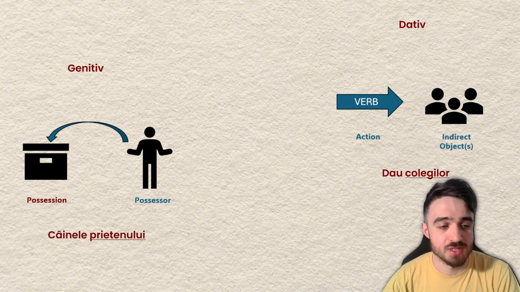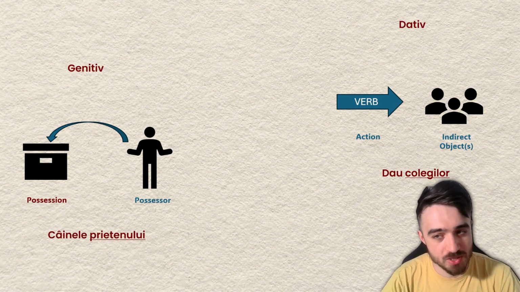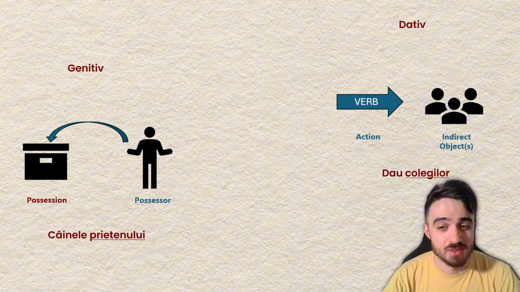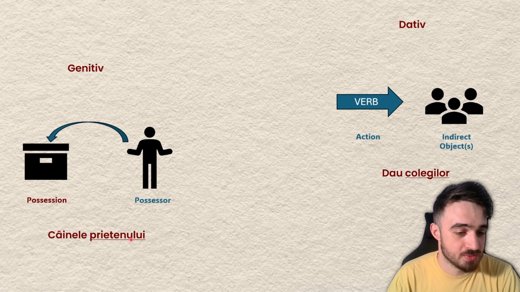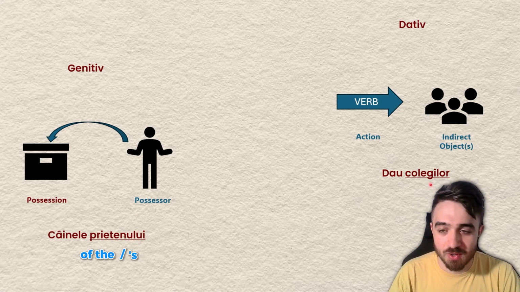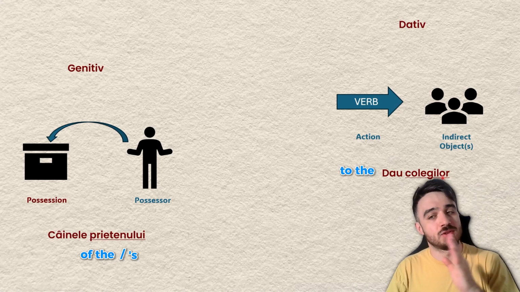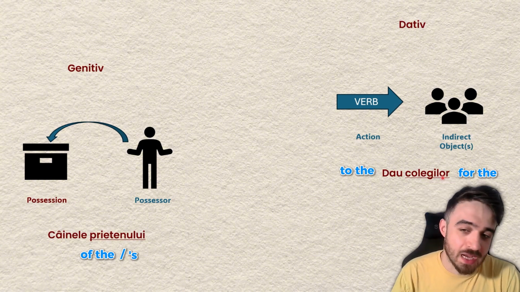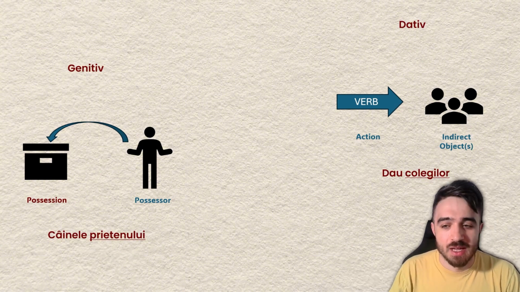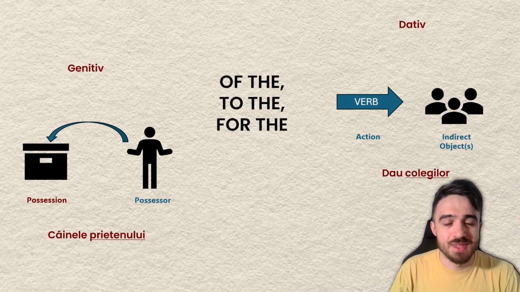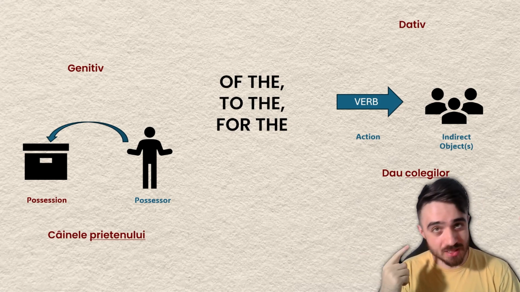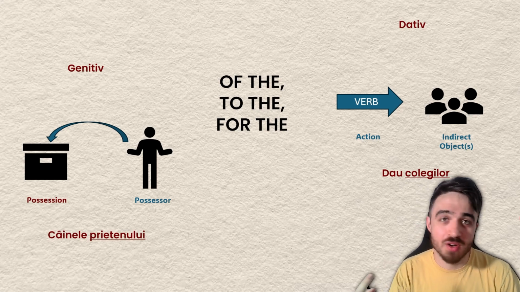If you would translate câinele prietenului and dau colegilor, this colegilor and prietenului, so the nouns, in English, for prietenului, this would be of the or apostrophe s, right? And for colegilor, it would be something like to the, or for the. I give to the colleagues. And that's exactly what this genitive dative article can mean with an English brain. Of the, to the, for the.